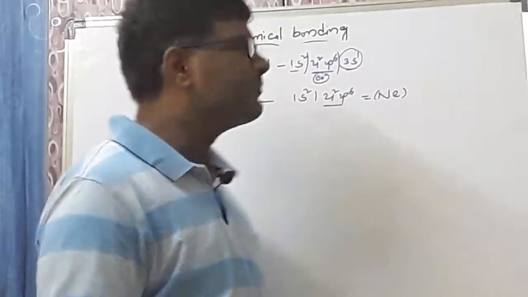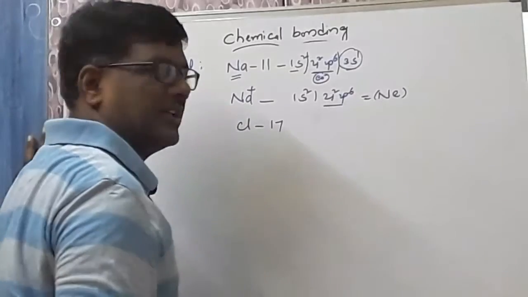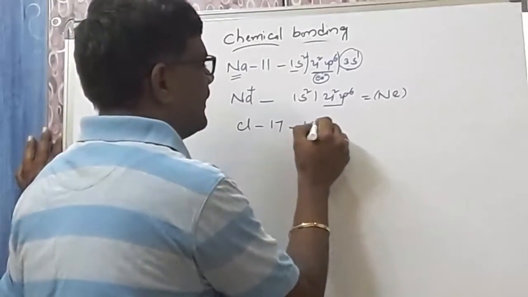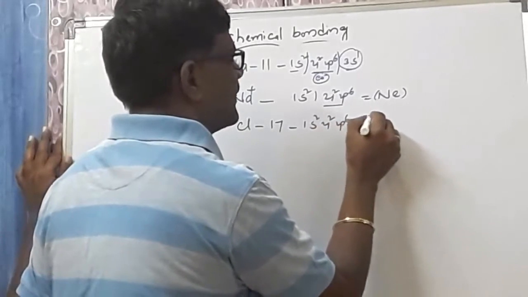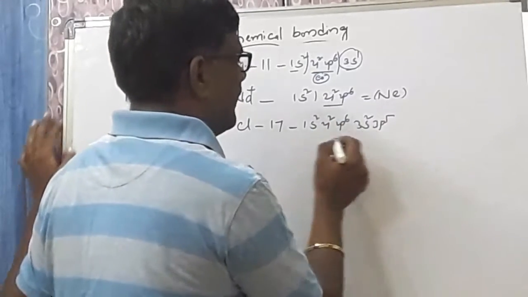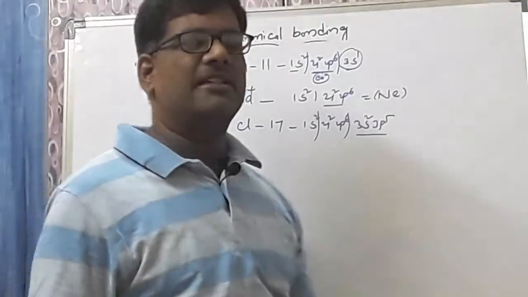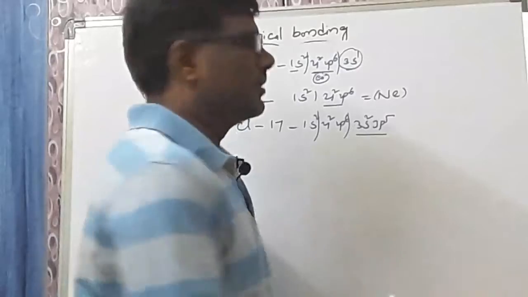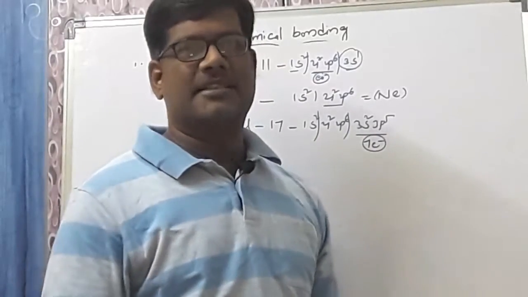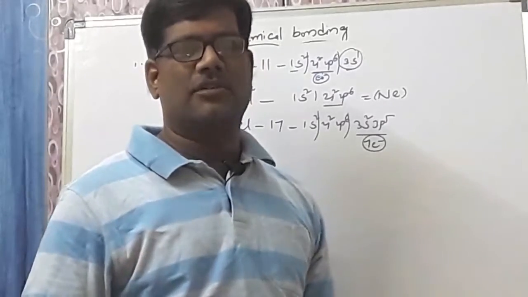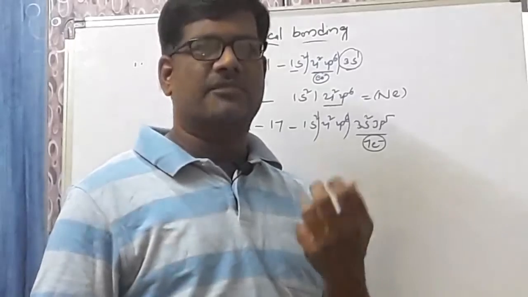Now it is stable. Now, the second one, I am taking chlorine, whose atomic number is 17 and electronic configuration is 1s2, 2s2, 2p6, 3s2 and 3p5. First shell, second shell and the valency shell. In the valency shell, it has 7 electrons. Whenever you have 7 electrons, it is also unstable. It also tries to get 8 electrons in the valency shell. In order to get 8 electrons, it takes 1 electron.